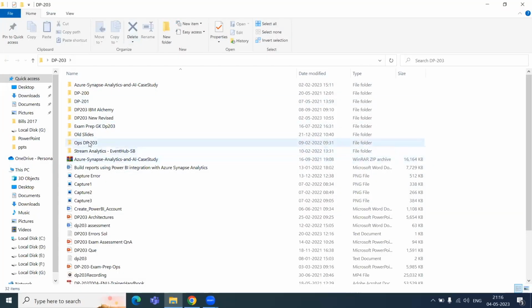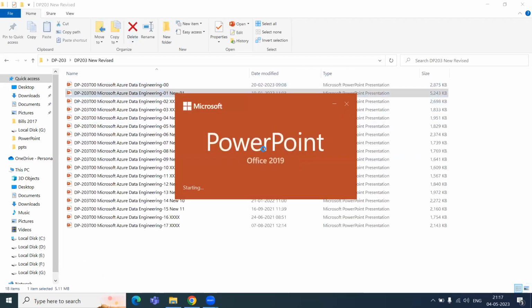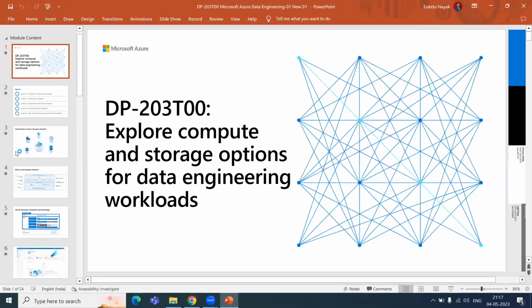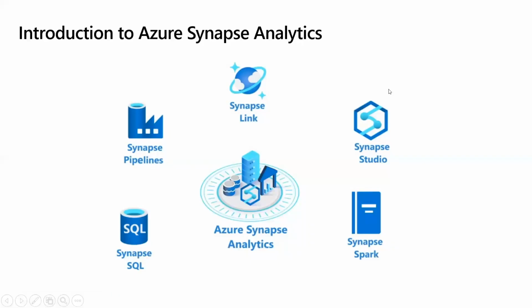We are going to spend more time on hands-on, very little theory, about 30% theory. Most of the time we are definitely going to spend on demonstrations and hands-on, which will definitely help all of you boost your career in Azure Data Engineering. I can share this slide just to give you a very simple demonstration of my teaching. Let me talk about Azure Synapse Analytics. It will not take much time, 5 minutes.